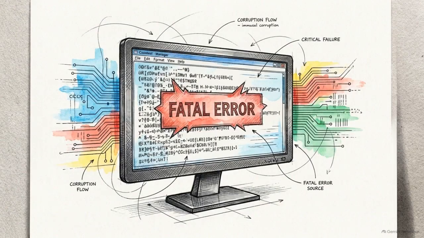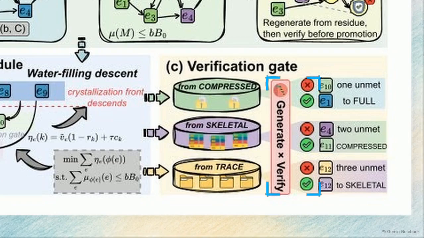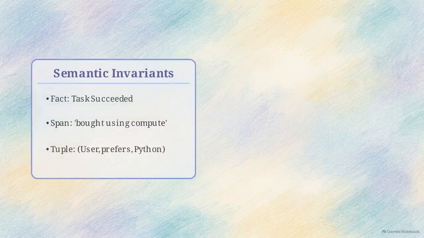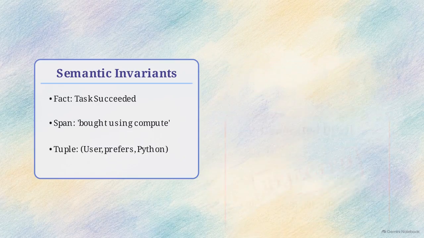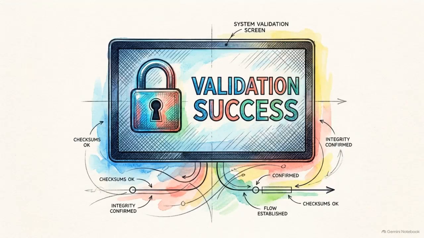Generating data this way carries a severe risk. If the LLM hallucinates during a reconstruction, it will permanently corrupt the entire memory store. To prevent corruption, CrystalMem routes every draft through a strict verification gate. The gate checks the newly generated text against the semantic invariants, the specific facts and entities saved during the initial demotion. If the draft fails to strictly entail every single invariant, it is rejected and discarded. This verification protocol guarantees that inference tokens are safely converted into authentic capability, effectively neutralizing the risk of data degradation.